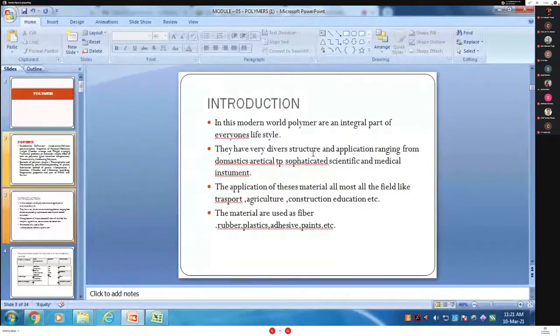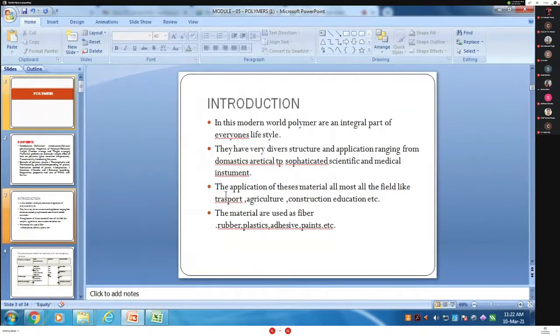In this modern world, polymers are an integral part of everyone's lifestyle. They have very diverse applications ranging from, okay, we start. Every morning when we wake up, we start with plastic only, because first we get up from the bed, we do the brush. The brush, you remember, is nothing but plastic. So domestic use, it is very useful. Sophisticated and scientific instruments also useful.